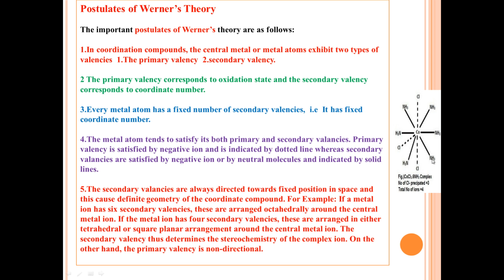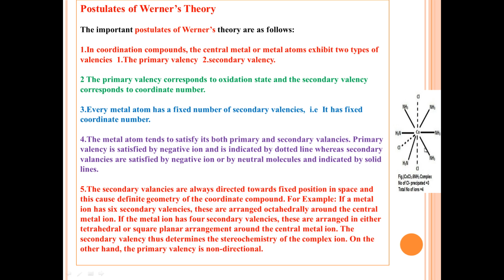Here you can see ammonia, a neutral molecule. Maybe negative ions also will be there for secondary valencies, and it is indicated with the help of solid lines. You can observe the solid line here. The secondary valency is always directed towards fixed positions in space, and this is responsible for the geometry of the coordination compounds.